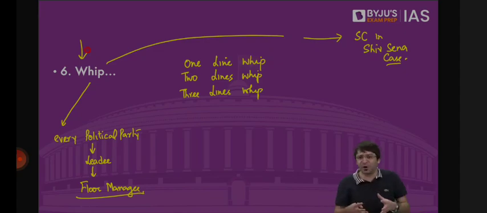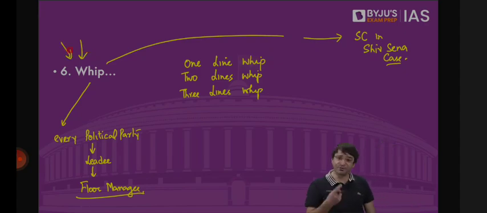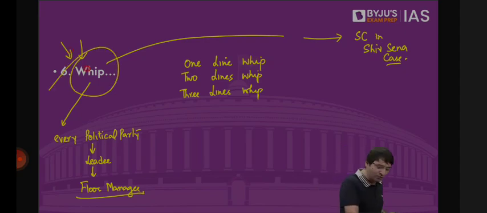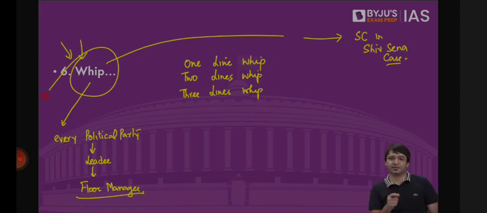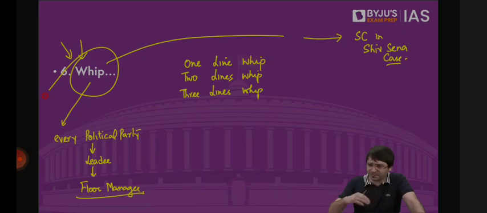Now you have to listen to the party, and that person is the whip. This whip is appointed by the political party, so that whatever the political party wants these MPs to do will be communicated to these MPs through this whip. And then this whip, on the basis of the political party, issues whips, directives. It is a one-line whip, two-line whip, or a three-line whip. One-line whip means only one line is mentioned. Two lines means two lines are mentioned. Three-line means three lines are mentioned.